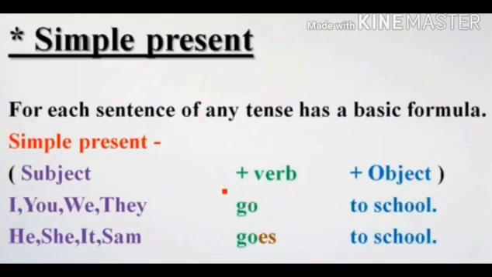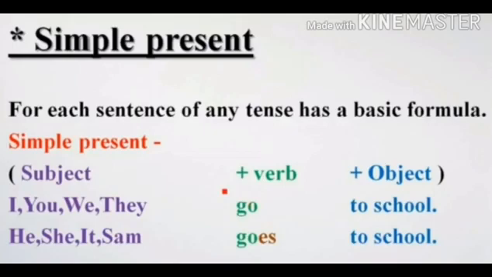If we see the subjects I, you, we, they, with these four we get the verb: go to school, play football. In this way we can write the verb. Coming to he, she, it or a boy name, girl name or anything name, we write goes to school. So what is the difference you observed here, children?